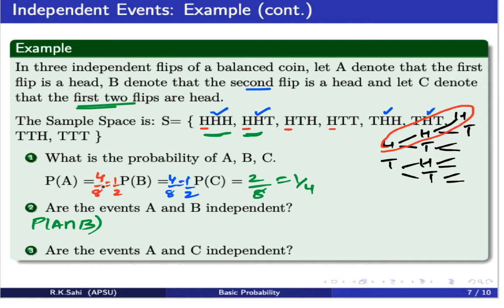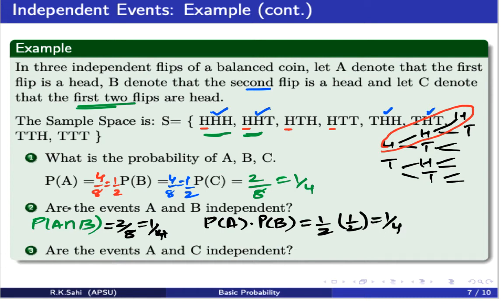So the probability of A intersection B is simply 2 over 8, 1 over 4. Now let's look at the probability of A times the probability of B, which is half times a half, which is again 1/4. So what is the answer?